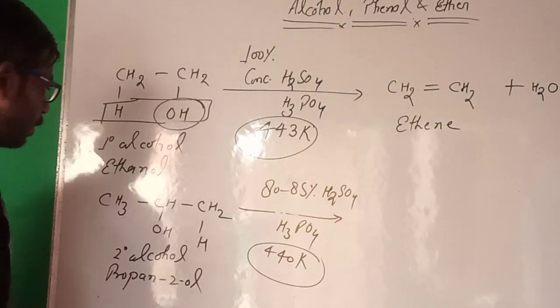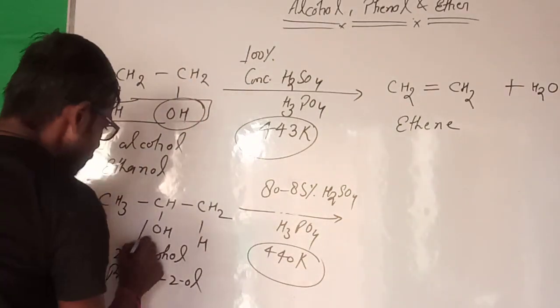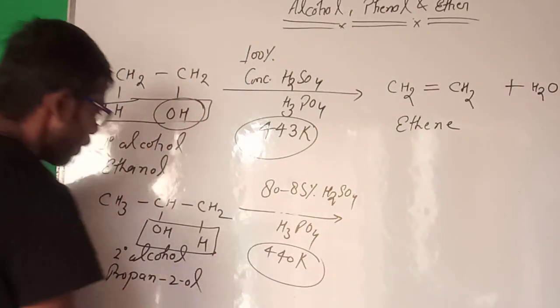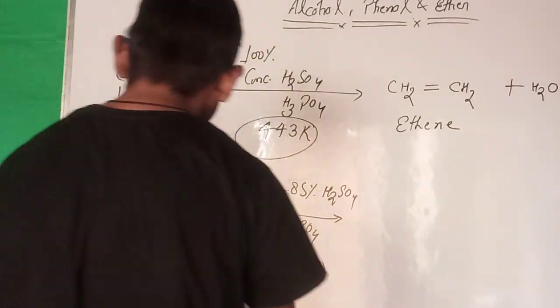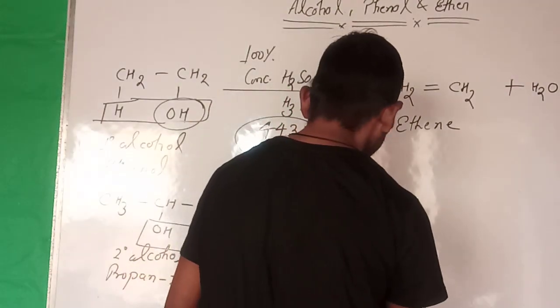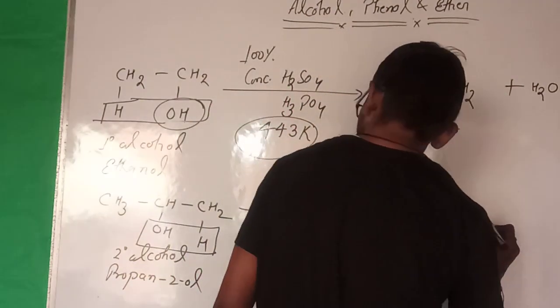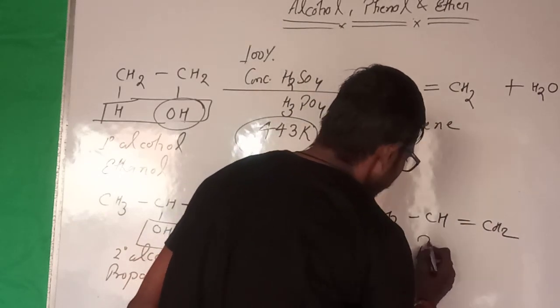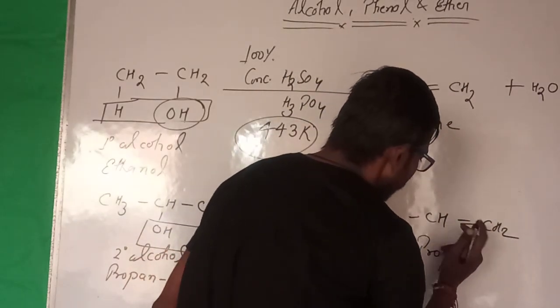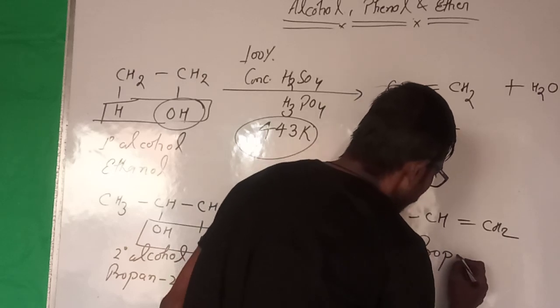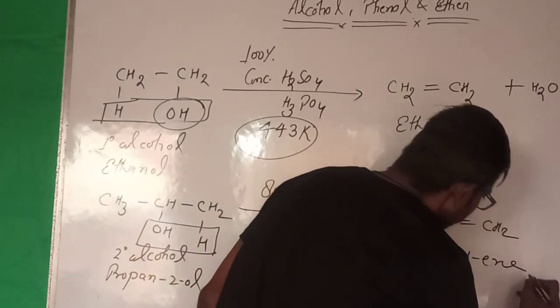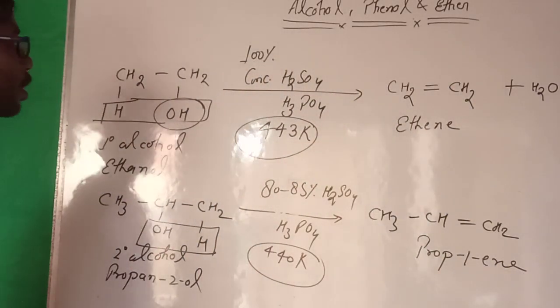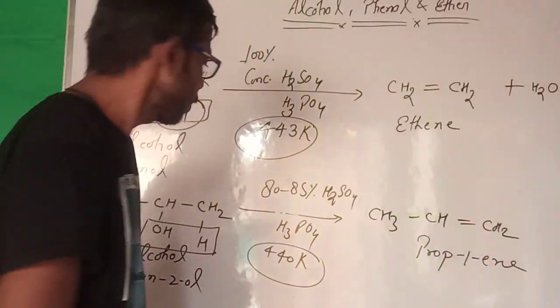So what is the product formed here? Very clear. CH3, CH, double bond, CH2. This is 1, 2, 3 carbons, so prop. And what is this? 1 double bond. So prop-1-ene. Okay, guys. Now we discuss the third reaction.